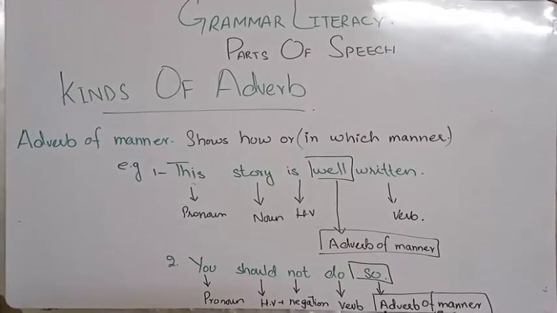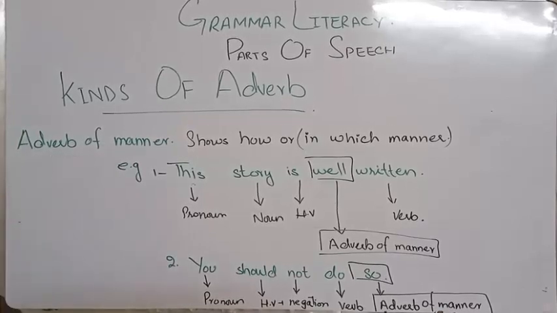Alright, the next kind is adverb of manner. It is written here, adverb of manner. The word manner tells itself what is the manner, what sort of thing we are having, or what is the method of that thing. So if we are going to give positive appreciation or negative appreciation towards a thing, that is going to be in the adverb of manner.